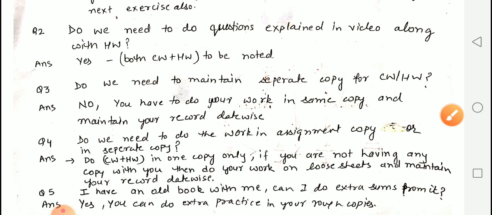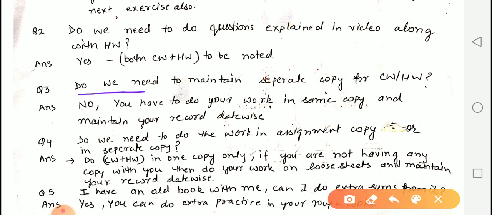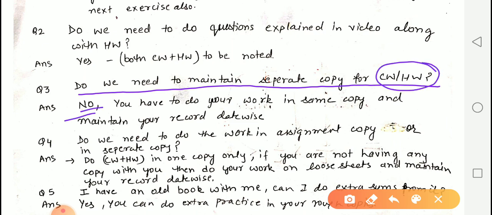The next question was, do we need to maintain a separate copy for classwork and homework? The answer is no. You have to do your work in the same copy and maintain your record date wise if you are doing it in your copy. If you are doing it in loose sheets, then make your bunches date wise.